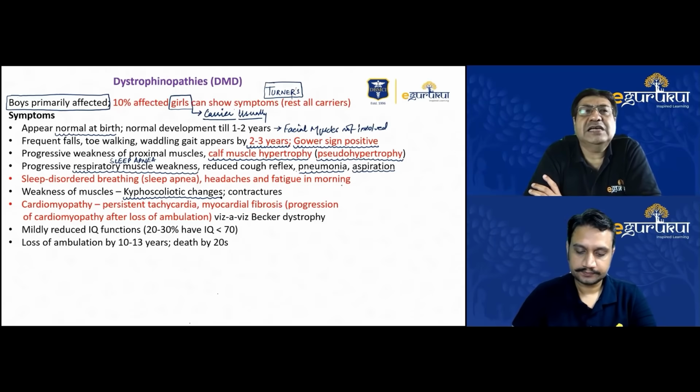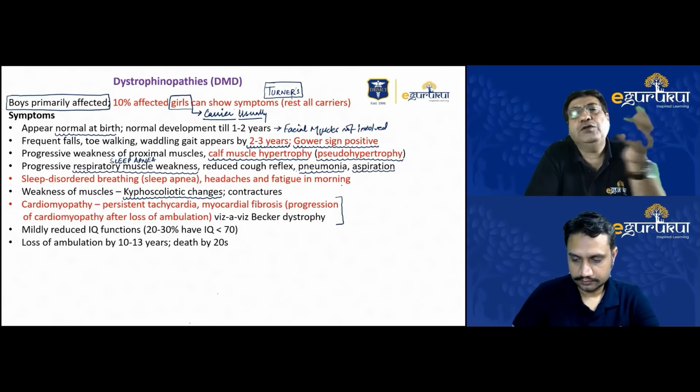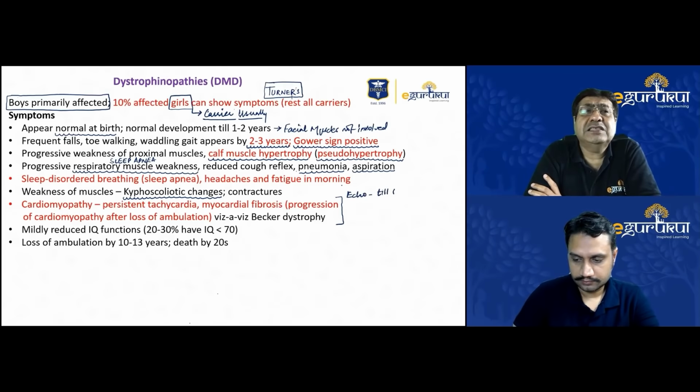The recommendation for cardiomyopathies is that you need to do regular echocardiograms in these cases. We normally recommend an alternate year echocardiogram. That means every alternate year you need to do echocardiograms till the age of 10 years in the child. And after the child has completed the age of 10 years, then an echocardiogram should be done every year. Most of these should be done as preemptive echocardiograms to diagnose the disease early. It's very important to do regular echocardiograms.